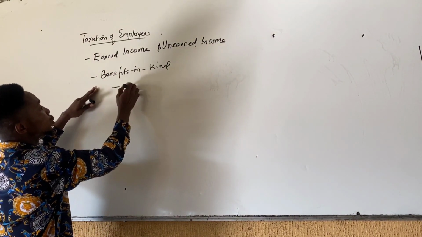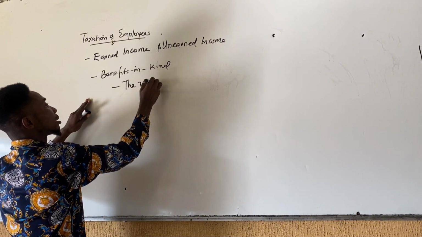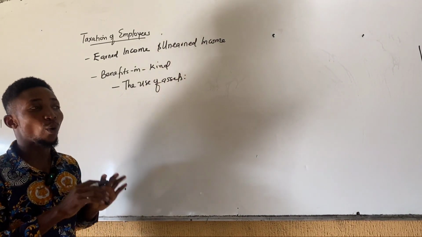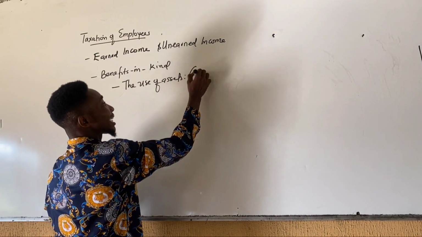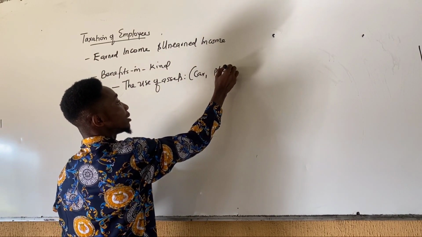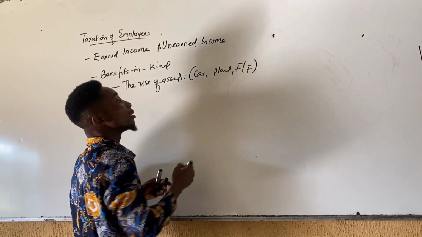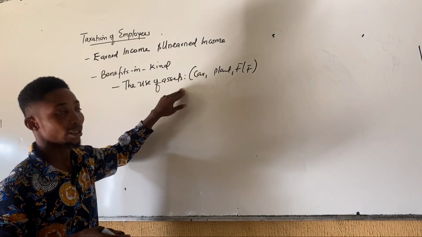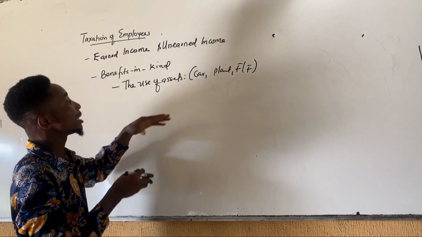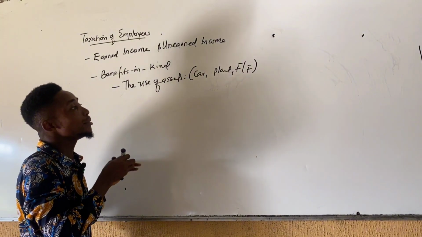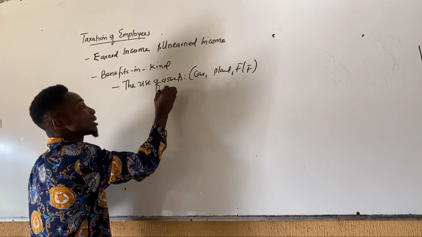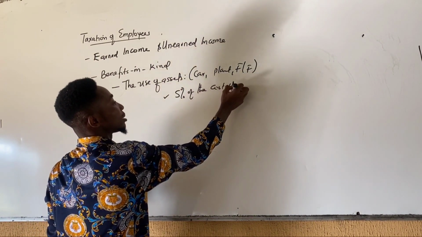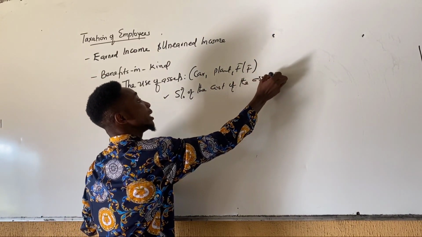Benefit in kind to include the use of assets. Now, when an employer acquires an asset, be it car, official car, plant and machinery, furniture and fitting, for the exclusive use of the employee, it is said that the employee is deemed to have enjoyed 5% of the cost of that asset, where the cost is known.